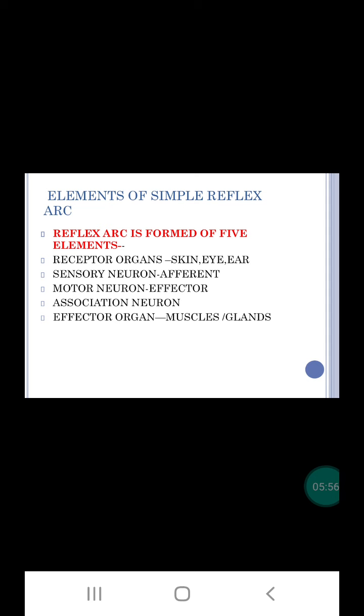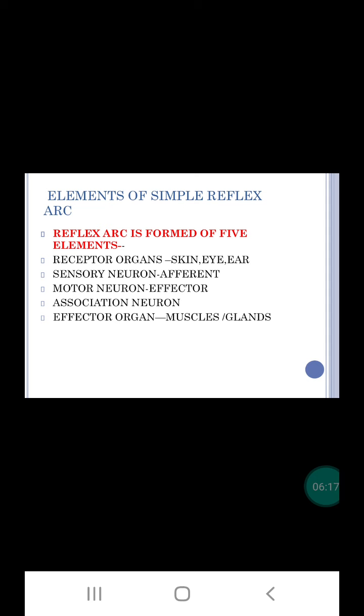Next is the motor neuron, which is efferent in nature. Its cyton is present in the ventral horn of gray matter and the axon travels through the ventral root. It conducts motor impulses from the spinal cord to the effector organ.